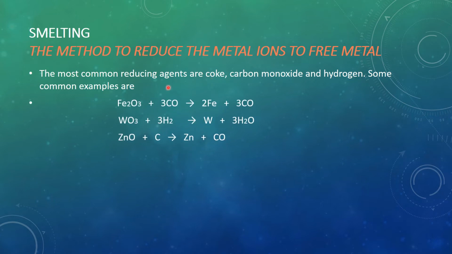Here you can see some examples, just like ferric oxide. When it is treated with carbon monoxide, this carbon monoxide is the reducing agent, so it will reduce this, oxygen will be removed here, and iron will be left. In the same way, when tungsten oxide is treated with hydrogen, oxygen is removed from the tungsten and only tungsten metal is there. And in the case of zinc oxide, when it is treated with coke, it will reduce the zinc oxide to zinc.